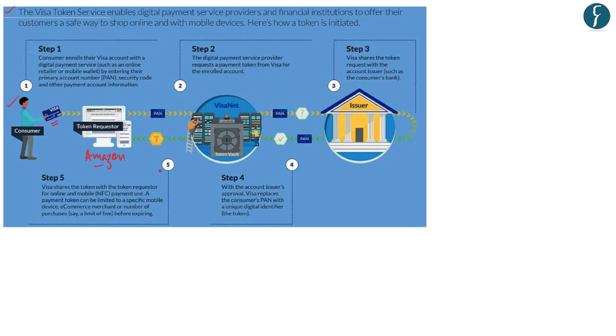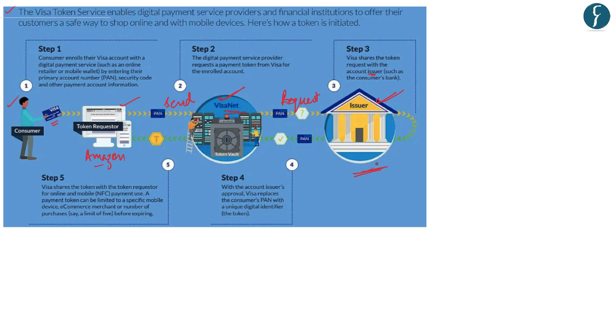Now under tokenization, you will enter all your account details with Amazon or any other digital service platform. Now this digital service platform will send a request to your payment card operator, in this case VisaNet. Now this VisaNet or the card payment provider would further share this request with the account issuer, which is nothing but the consumer's bank.